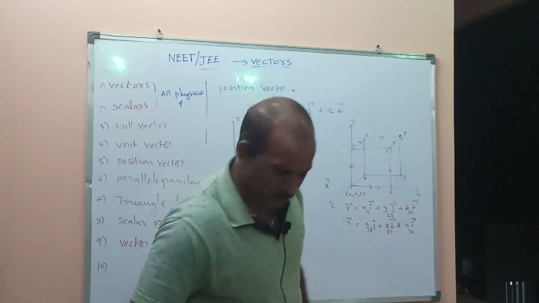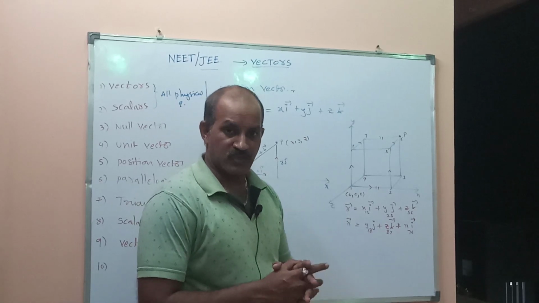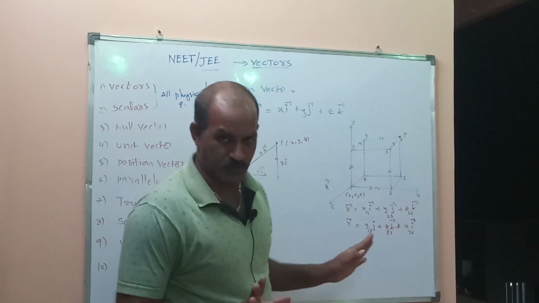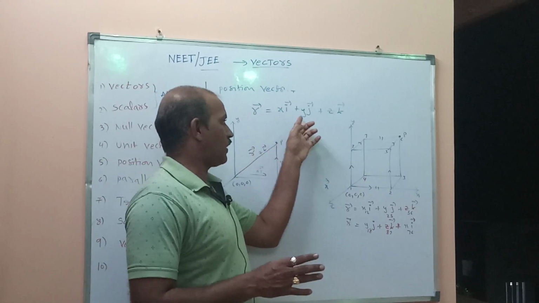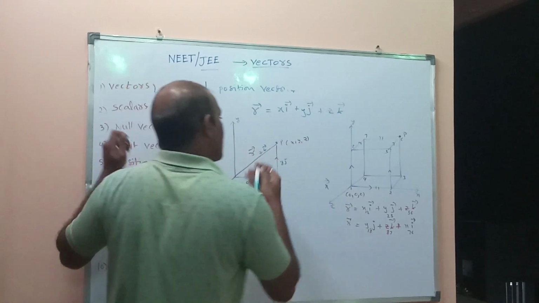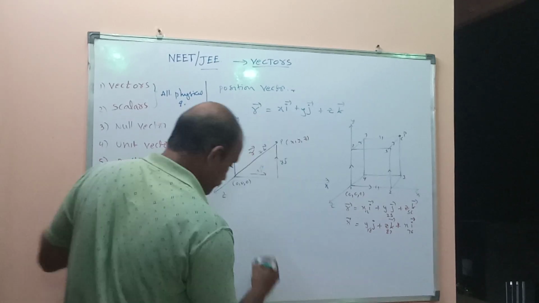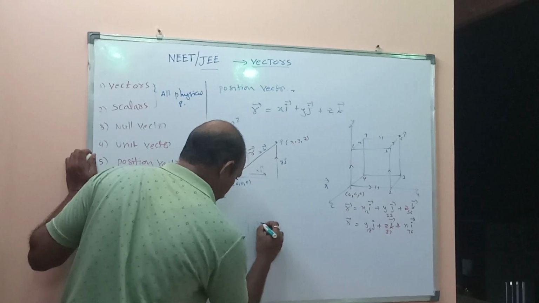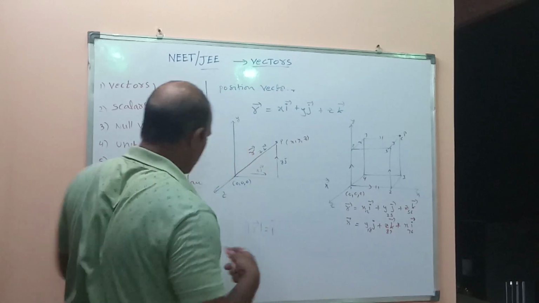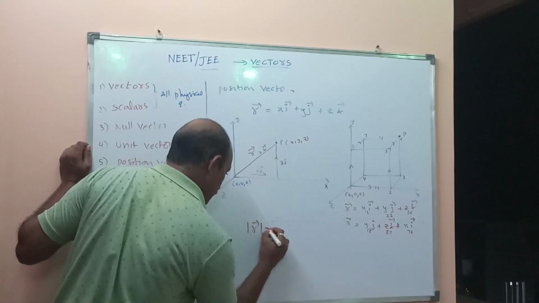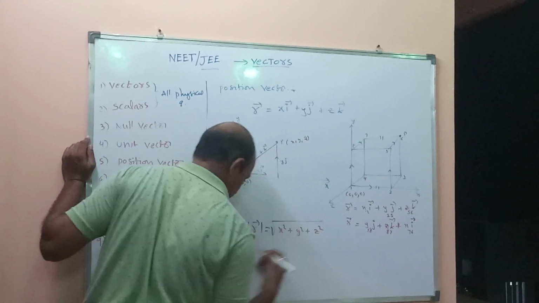Position vector is r bar. What is the position vector? The position vector is represented in the coordinate system with respect to the origin. It is represented by r bar equal to xi bar plus yj bar plus zk bar, with the x coordinate, y coordinate, z coordinate. The magnitude of r bar equals the root of x square plus y square plus z square.